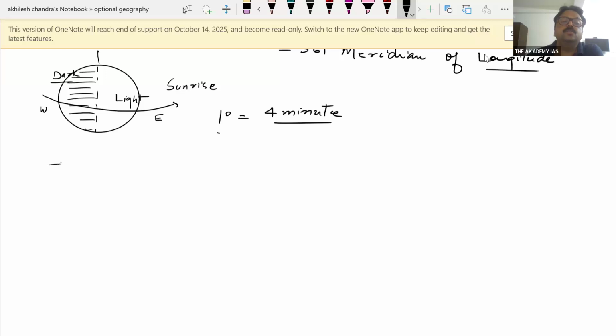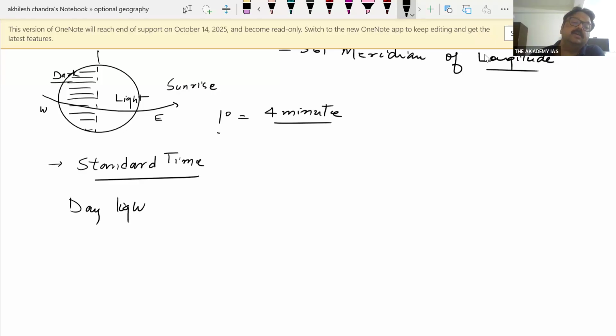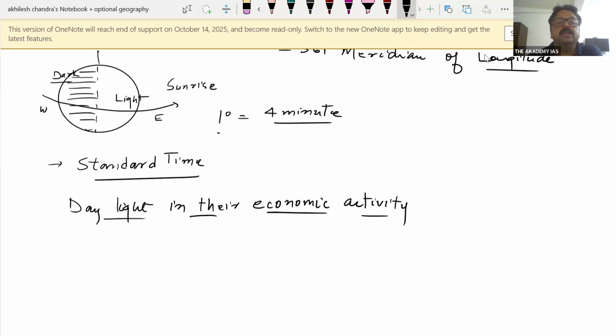And when the colonies of Europe were prevalent in the world, Europeans were of the opinion that there should be standardization of time, standard time, as they were spread far and wide and they had to use daylight in their economic activity.